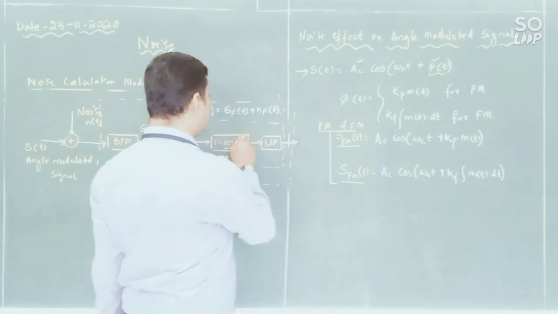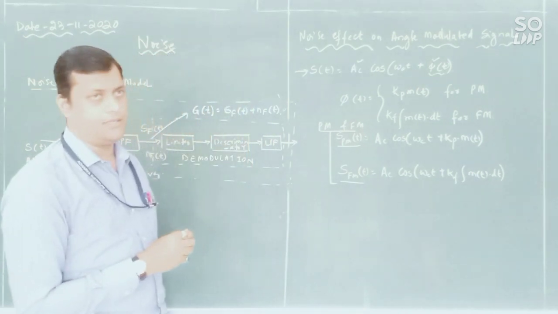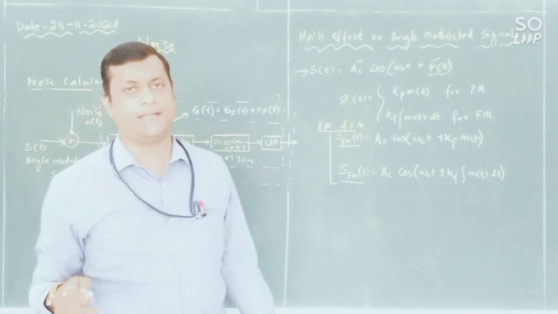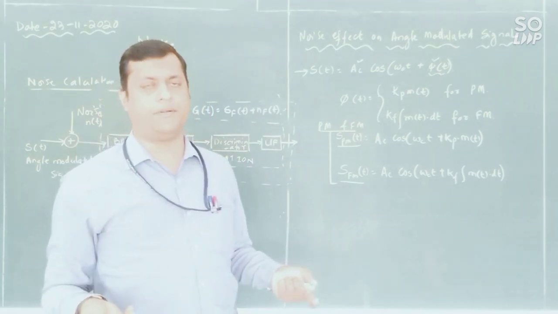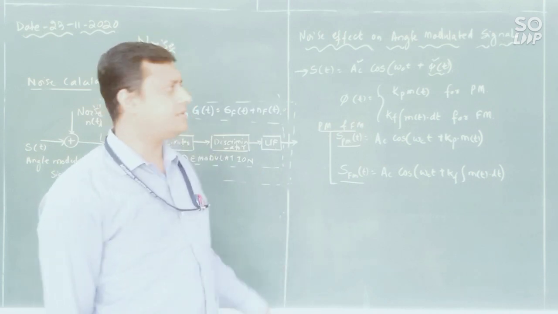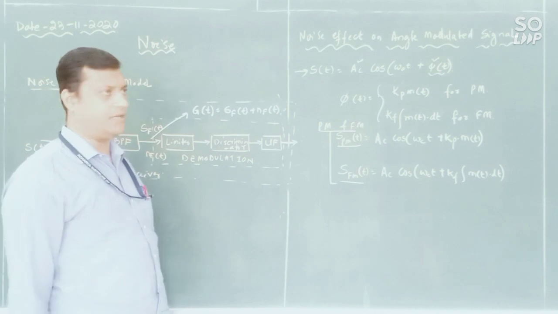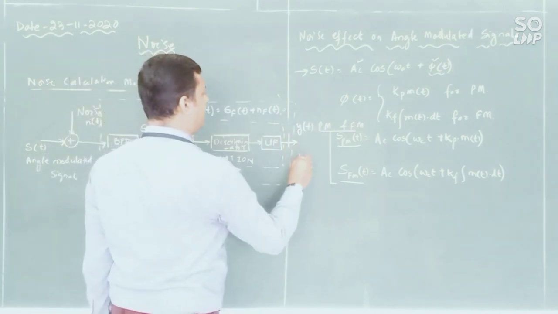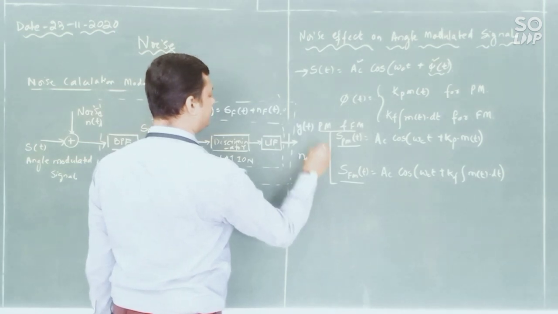So the same discriminator circuit is available. Next, the low pass filter is only to extract the modulating signal, suppressing the DC component if it is available. That is the purpose of the LPF. So here we will get y of t and n naught of t.